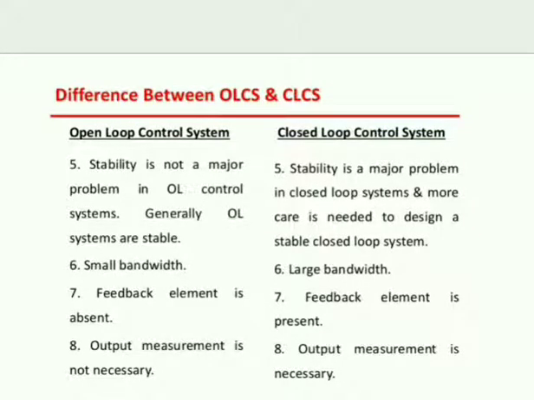Stability is not a major problem in open loop control systems. Generally, open loop systems are stable, but in closed loop systems stability is a major problem, and more care is needed to design a stable closed loop system. Small bandwidth in open loop, large bandwidth in closed loop control system. Feedback element is absent in open loop system.